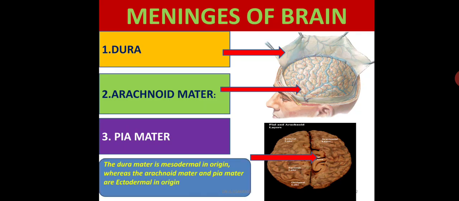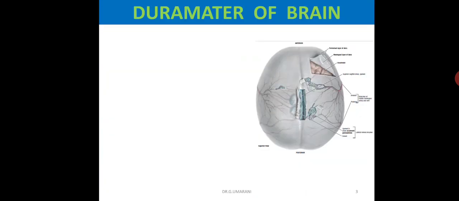Developmentally, the dura mater is mesodermal in origin, whereas the arachnoid and pia mater are ectodermal in origin, that is, they are derived from the neural crest cells. So we'll discuss each meninx of the brain. The first one is the dura mater of the brain, the outer one.